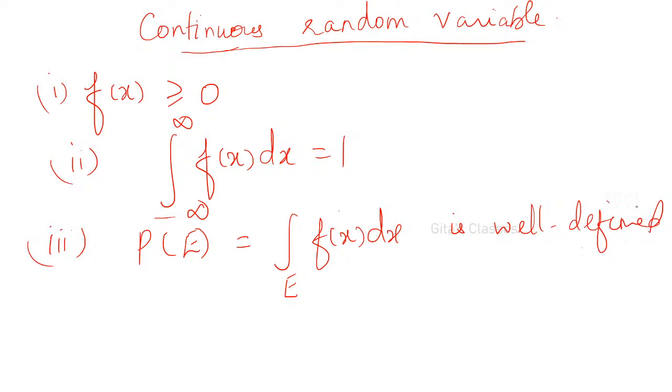The function should be well defined for any event E. Okay. Therefore, these are the important definitions you should remember. If you are asked to define the continuous random variable, then you should tell that a random variable is continuous if it can take all possible values between certain limits. Okay. That is the first one. And we are defining the probability f of x such that these conditions are satisfied. Okay, these three conditions you have to write.